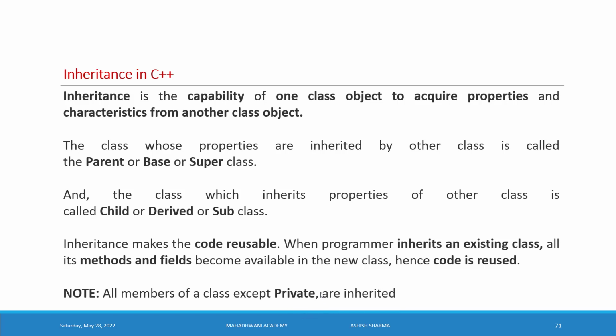We already studied access modifiers. The private access modifier always keeps the members safe, so private members are never accessible outside the class. That's why except the private members, we can inherit public and protected members.